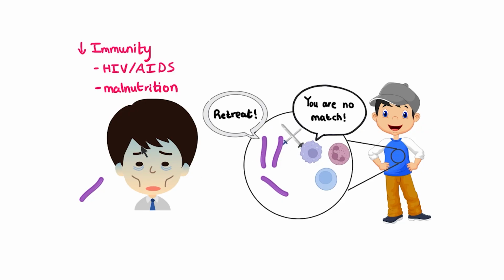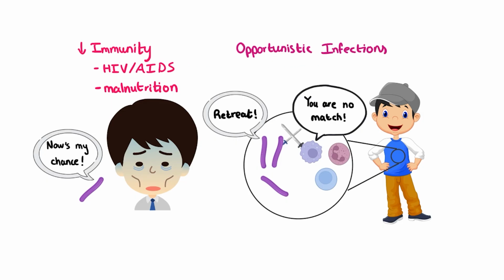However, since their immune system is weakened, they can't do that, and they end up getting a much more serious infection. Infections that have a hard time causing disease in someone with an intact immune system, but will quickly seize the opportunity to cause disease in someone whose immune system may be compromised, are often called opportunistic infections, and TB is one of these.